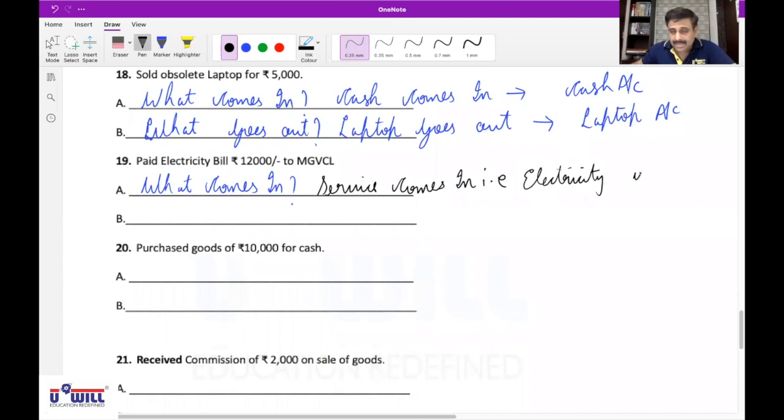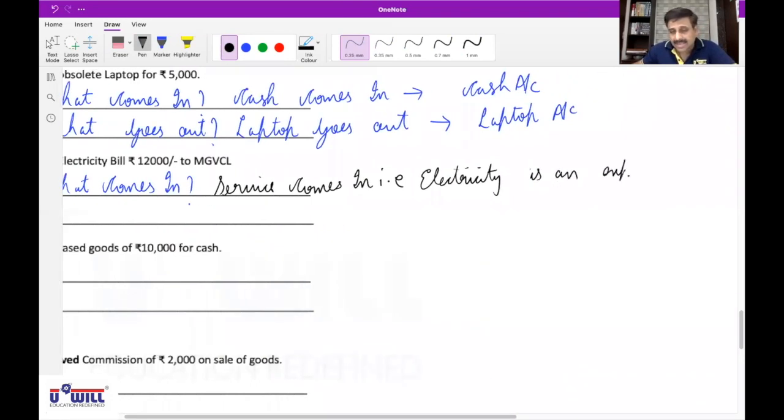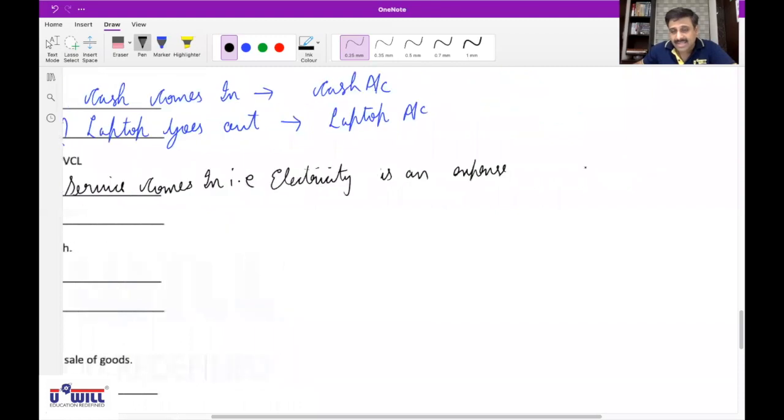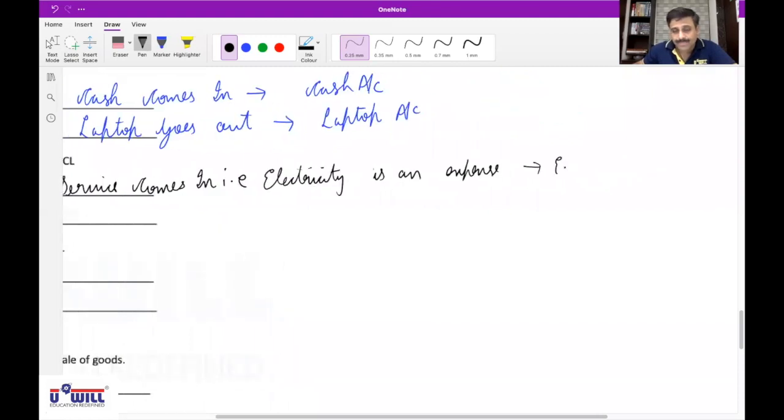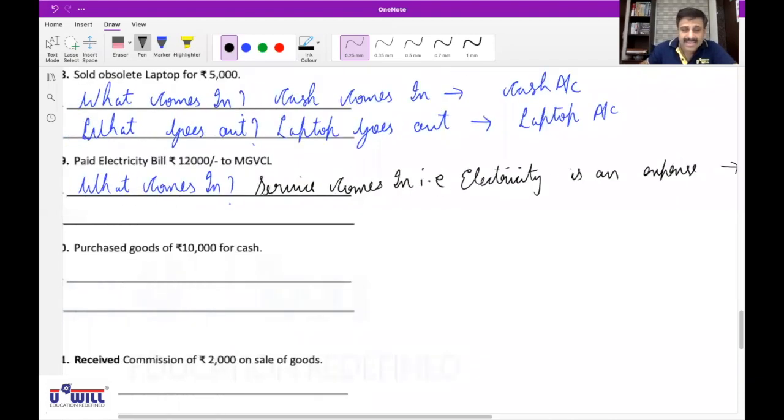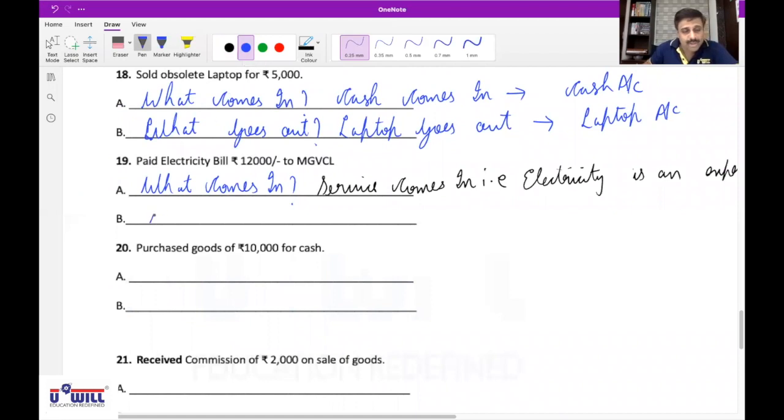Electricity is an expense. It affects electricity account, or electricity expense account, or electricity bill account. Anything is correct. And second effect, if you ask to yourselves, what goes out? We are paying the money. Cash goes out.